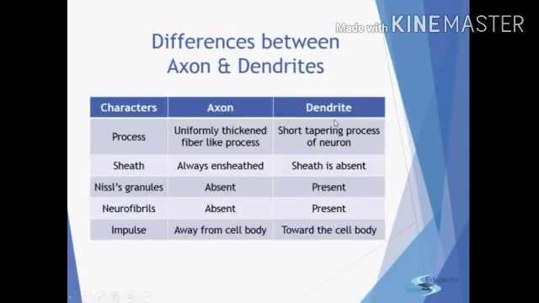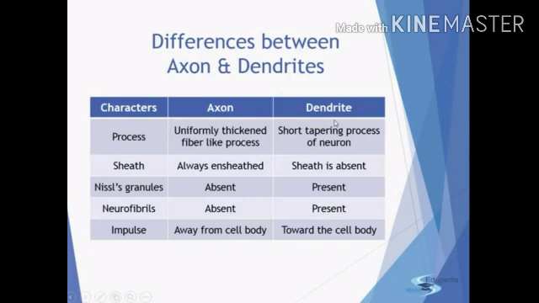Now there is a small difference between the axon and dendrites. If we talk about the process, axons are uniformly thick, fiber-like processes, and dendrites are short, tapering processes of the neuron. The sheath in the axon is always present, but in the dendrites the sheath is always absent.